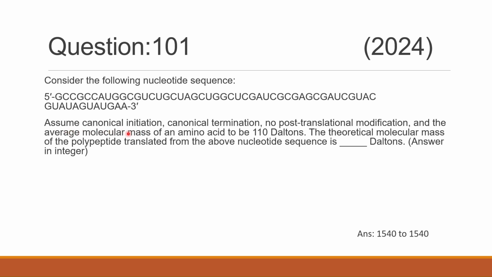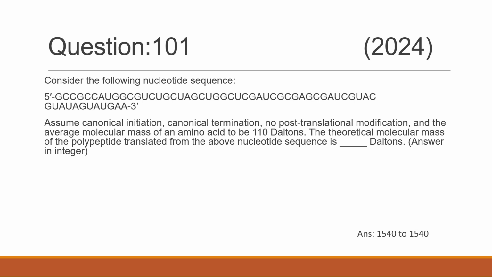Assume canonical initiation and canonical termination, which means there is one initiation codon, that is the start codon, and one termination codon, that is the stop codon. And this polypeptide chain has not undergone any post-translation modification. They have given the average molecular mass of an amino acid, that is 110 daltons. So you have to find the theoretical molecular mass of the polypeptide. Here they have given the nucleotide sequence.